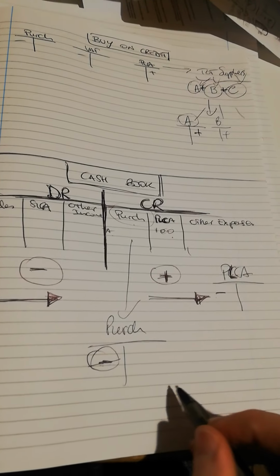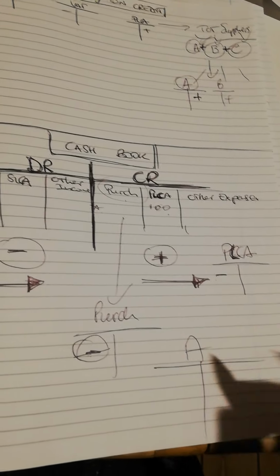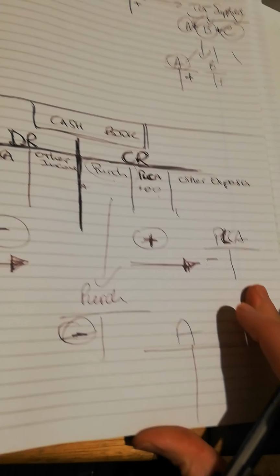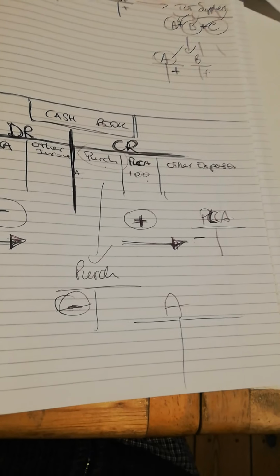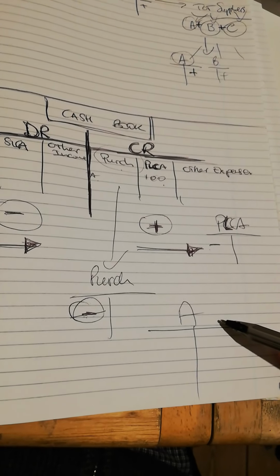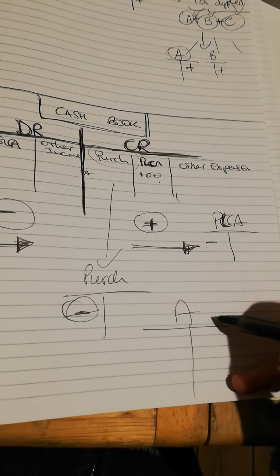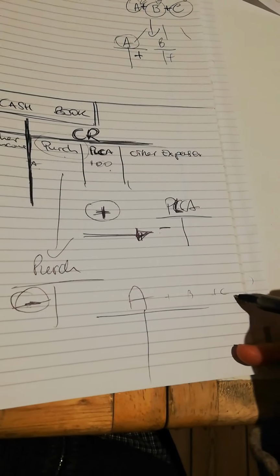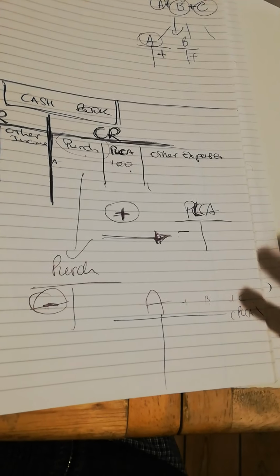Supplier A is just a subsidiary ledger, so it's only the ledger of this particular supplier. But of course, if we add all the other suppliers, A, B, and C, then we have our purchase ledger control account, the totals.